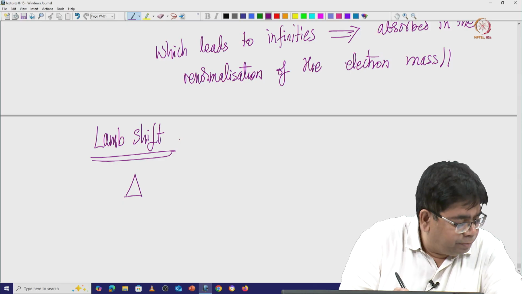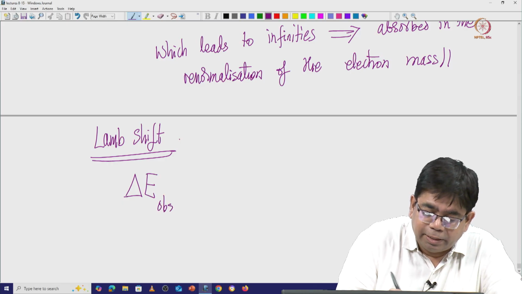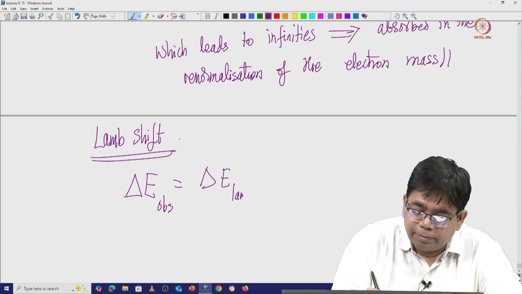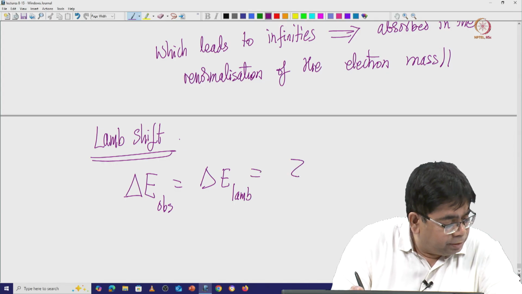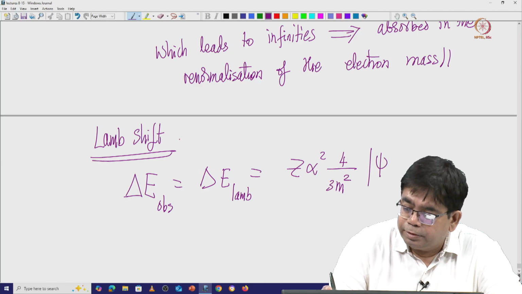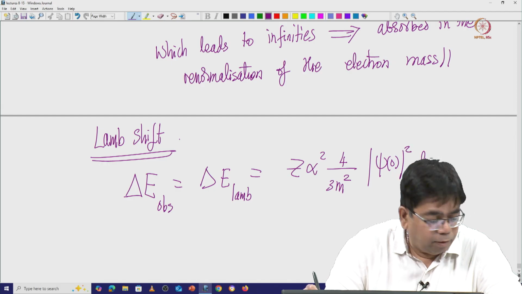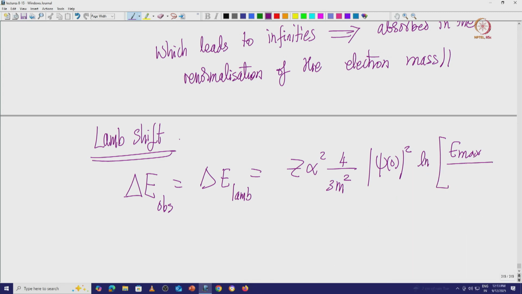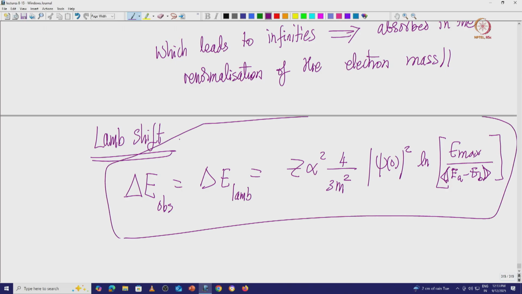So, the change in the energy, delta E Lamb, the famous Lamb shift, is given by (Z alpha)^2 4/(3 m^2) |psi(0)|^2 log(E max / E), where E max is large.